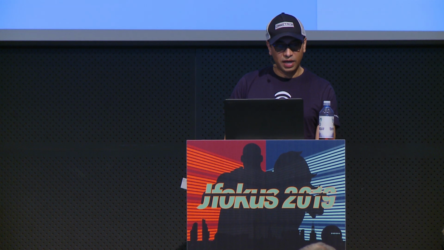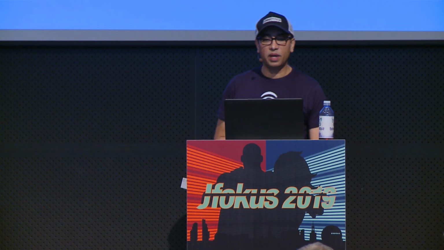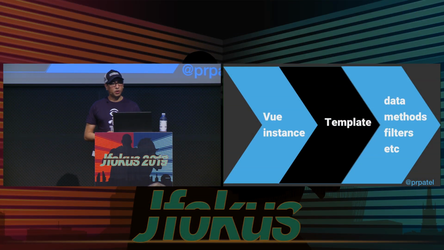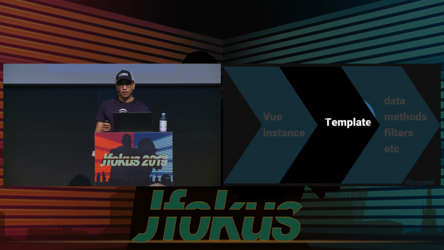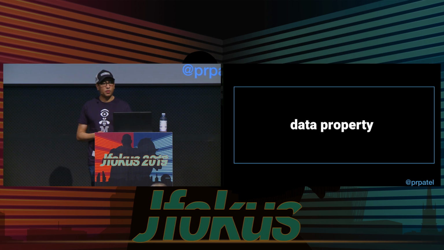Let me get back to our slideware and make sure that we've covered everything first. Right, so we looked at a standard Vue app. A Vue app can all be in one file, right? That's the structure. Normally we split things into components, which I showed briefly. The way this works, we have a Vue instance. We have a template, and inside of that template, we saw things like data and methods, and we can look at filters and computed properties in a few minutes.